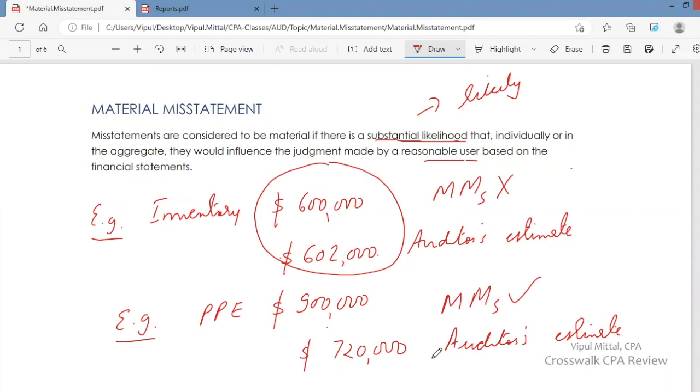Now, how do you really determine that a misstatement is material? So you have to consider all the facts and circumstances in determining whether a misstatement is material or not. So you have to consider both qualitative and quantitative factors.